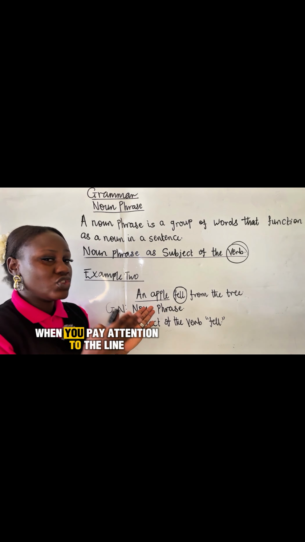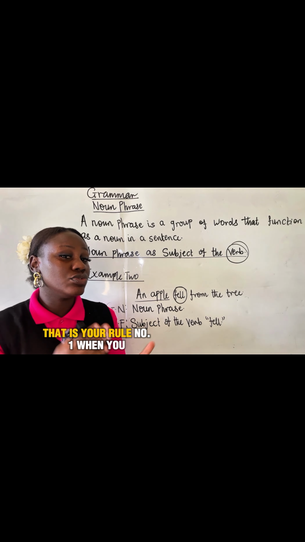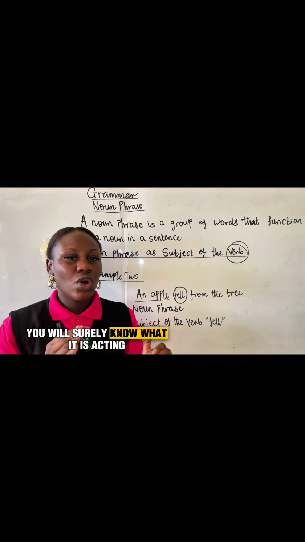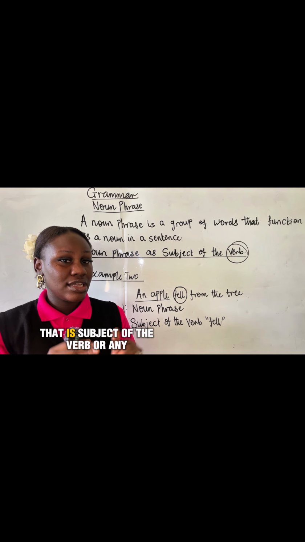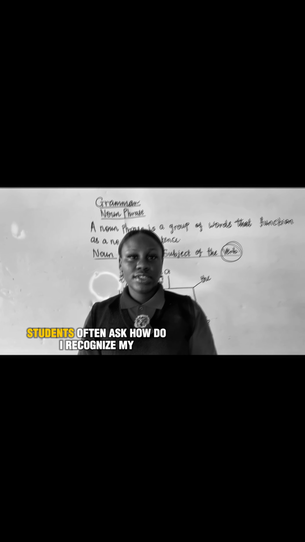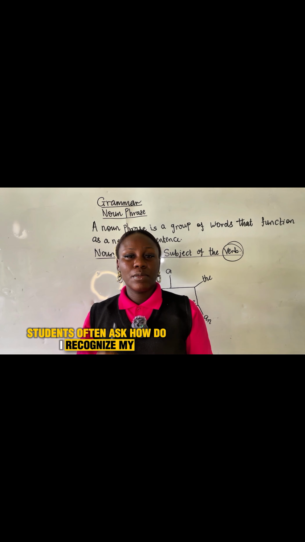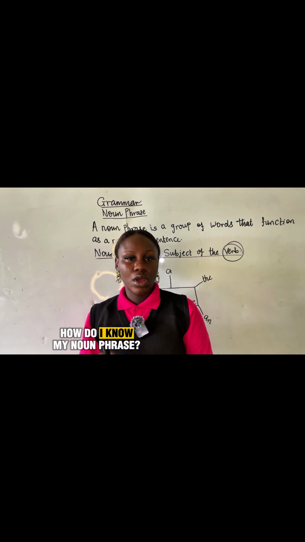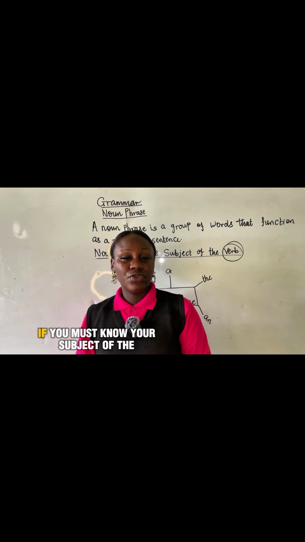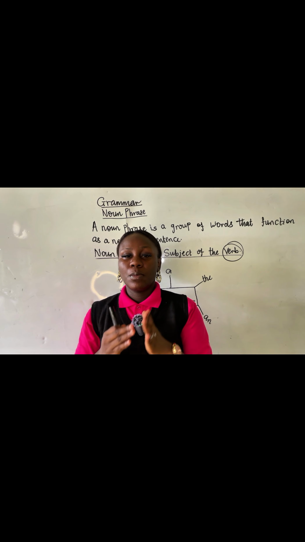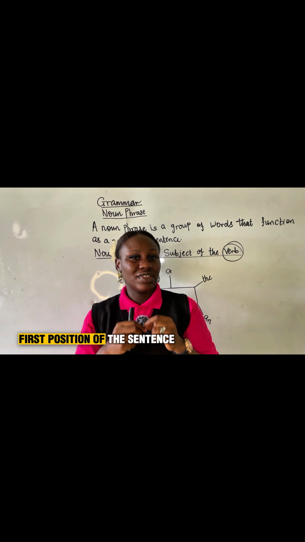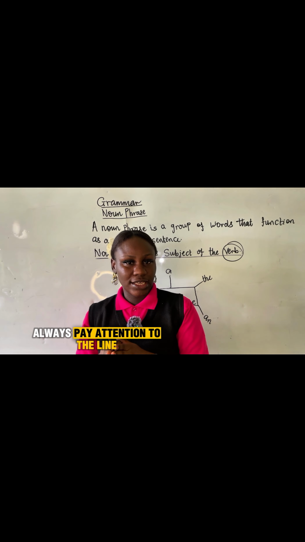Pay attention to the line. That is your rule number one. When you pay attention to the line, you will surely know what it is acting as, that is, subject of the verb or any other function. Students often ask, how do I recognize my noun phrase? How do I know my noun phrase? Number one, pay attention to the line. If you must know your subject of the verb, pay attention to the line. The noun phrase takes the first position of the sentence. Always pay attention to the line.